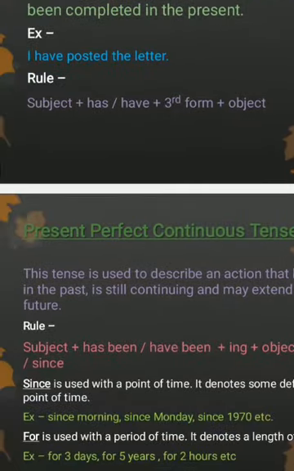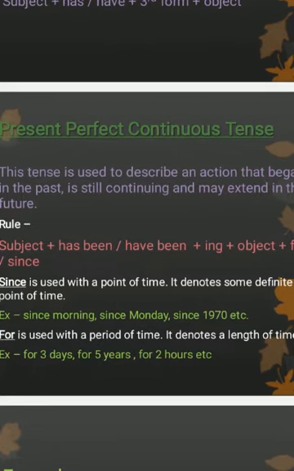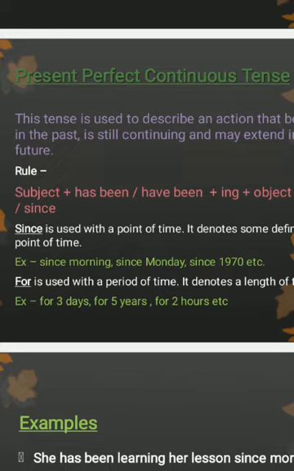Next tense is present perfect continuous tense. This tense is used to describe an action that began in the past, is still continuing, and may extend in future. The rule is subject plus has been or have been plus ing plus object plus for or since. For and since are prepositions which are used in perfect continuous tense.